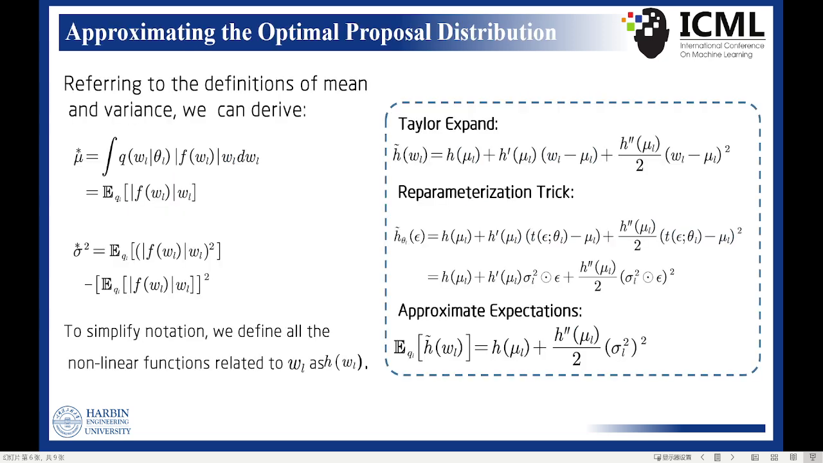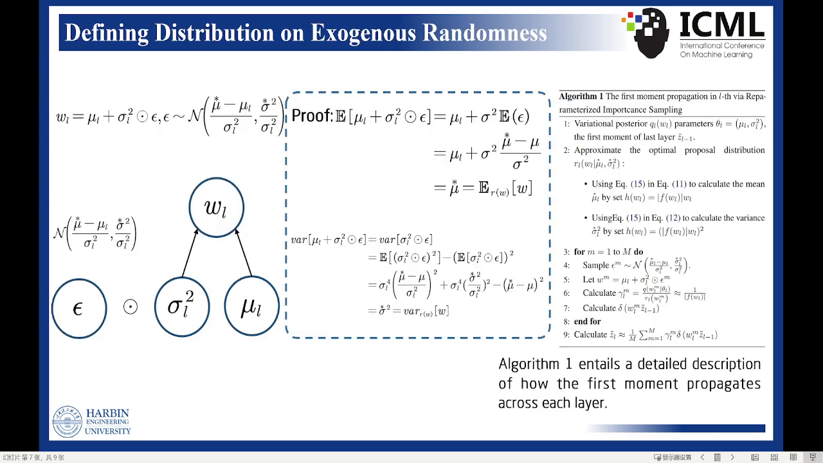Referring to the definitions of mean and variance, we can derive this. To simplify notation, we define all the nonlinear functions related to weights as H_W^l. We apply the Taylor expansion and reparameterization trick to approximate expectations of H_W^l. Now that we have constructed an approximation of the optimal proposal distribution, however, we have observed that the likelihood gradients of variational parameters have a complex derivation.